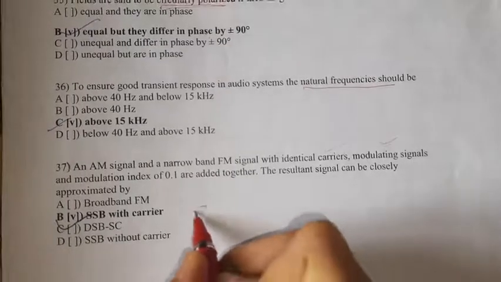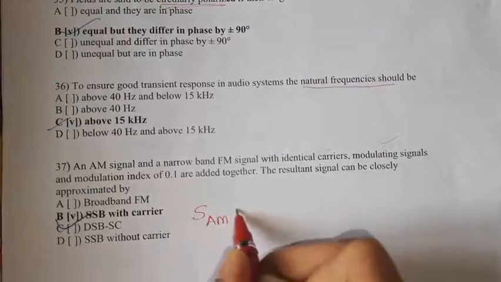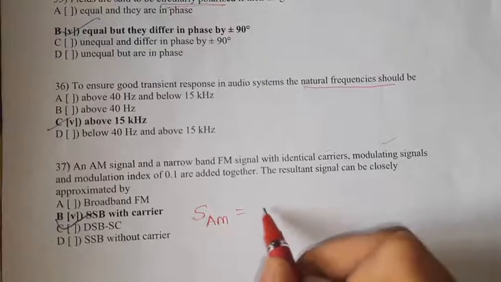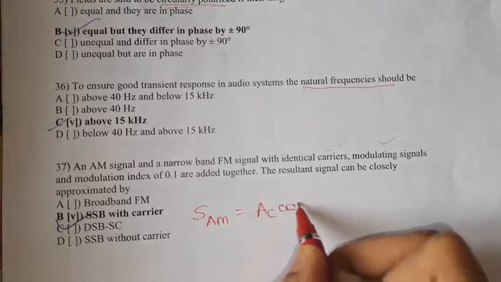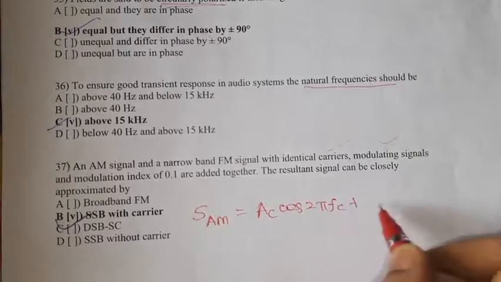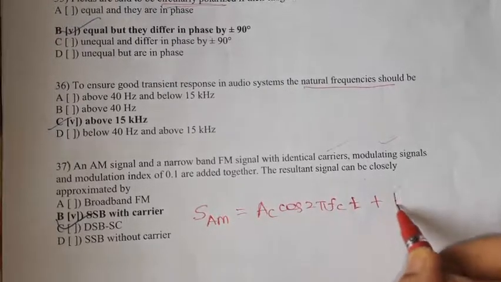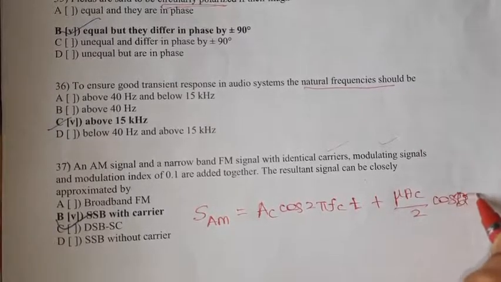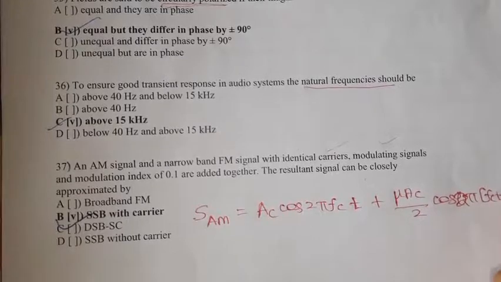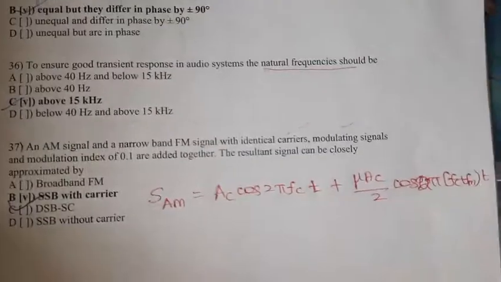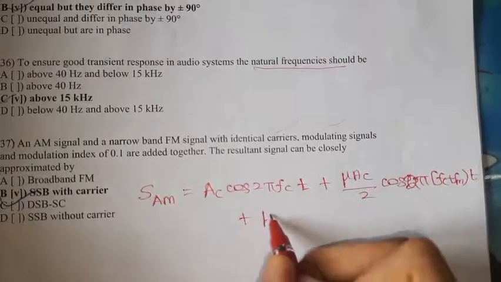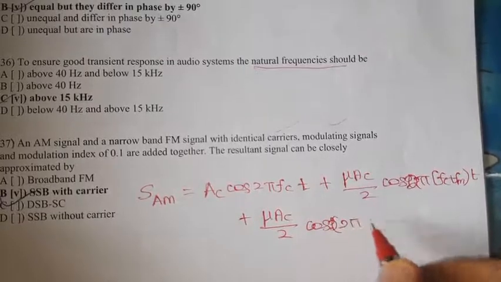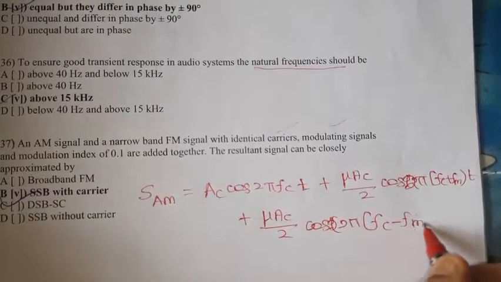What is the standard expression for AM signal? It is a message signal added to the carrier signal: Ac cos 2 pi fc t plus mu Ac by 2 cos 2 pi (fc plus fm) t plus mu Ac by 2 cos 2 pi (fc minus fm) t.